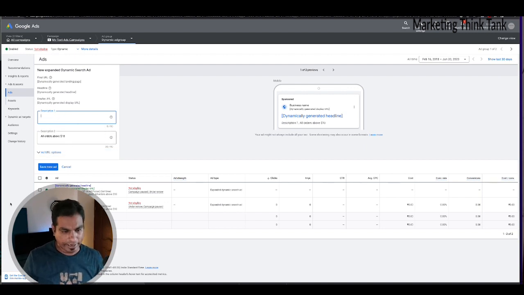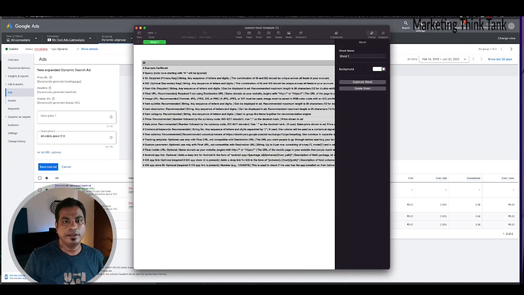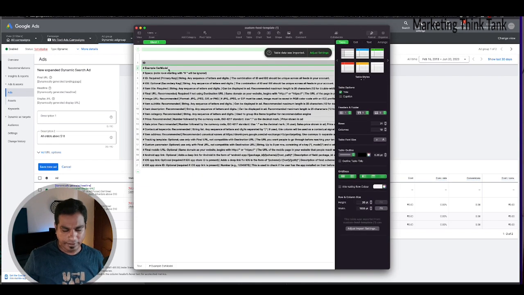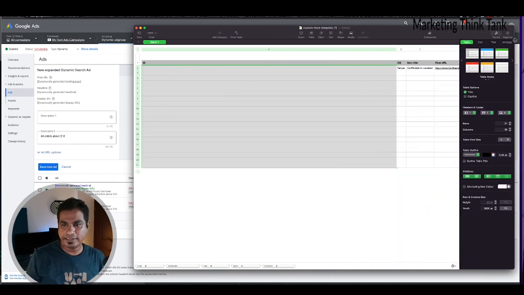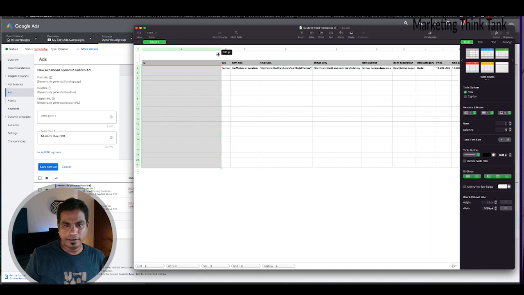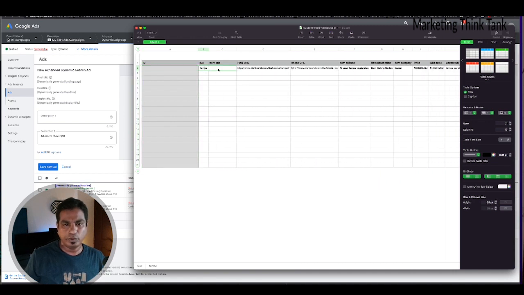Let's also look at the feed that I was talking about. Okay, now this is the feed, right? Now let's remove these, these are all the comments. Okay, now my data feed here has fields like ID, ID2, item title, final URL, etc. So this is a field which is ID, and I'm just going to say Puma.